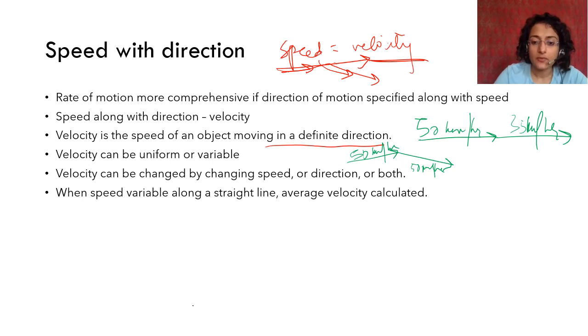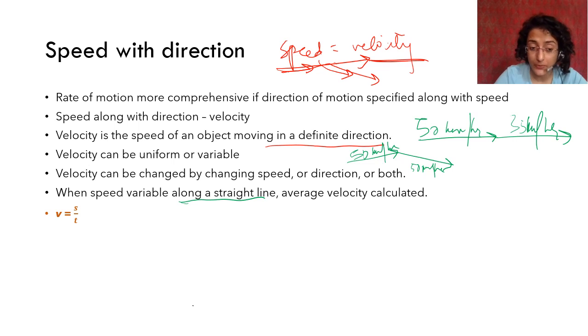When the speed is variable along a straight line, we calculate average speed. When it is along a straight line, then speed is equal to velocity, which is why average speed will be average velocity. Along a straight line, there is no change in direction. Therefore, speed and velocity are the same. If speed is variable along a straight line, as we saw in the previous slide, then average speed is calculated and that is the same as average velocity, which is also given by the formula.